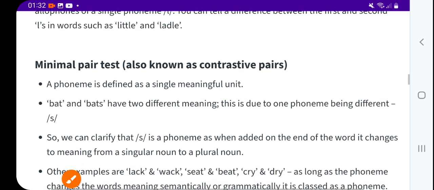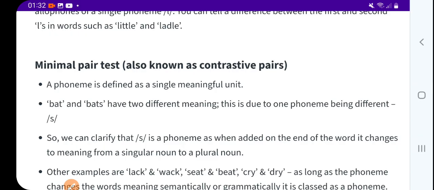That is allophones. In both spellings L is used twice, but when you say the first L and then the last L, the position is different. That is the study of phonology, and this is because of allophones.